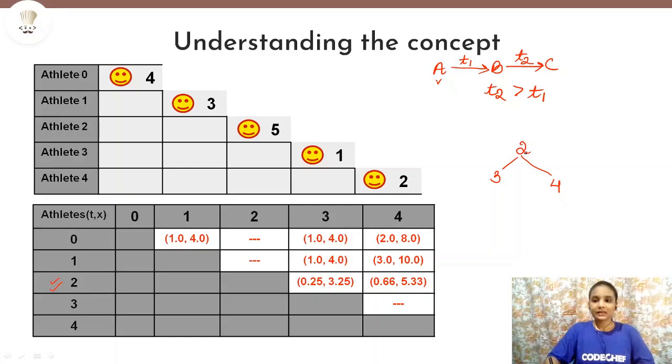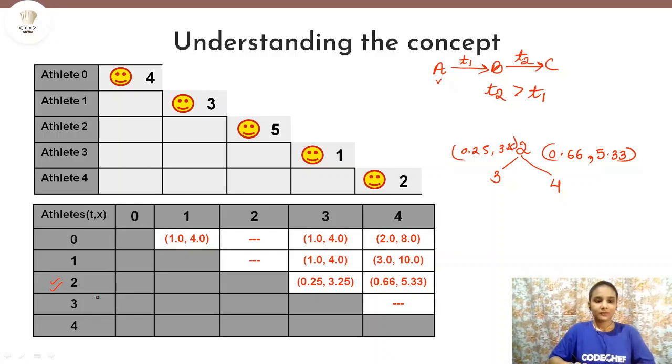The meeting time of athlete 2 and 3 is 0.25 and the distance is 3.25. And the meeting time of athlete 2 and 4 is 0.66 and the position is 5.33. Now what we need to check is whether athlete 3 or athlete 4 can infect some other athletes or not. So let us check. We'll go to athlete 3.